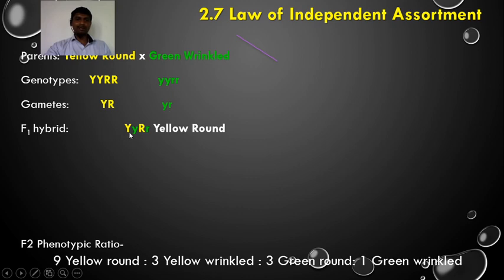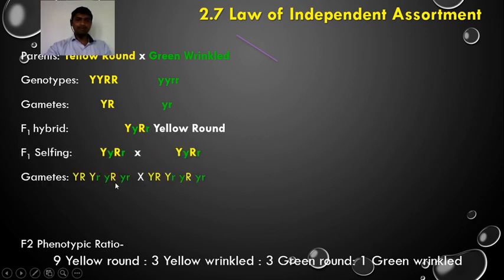In the F1 hybrid, what do we get? Capital Y, small y, capital R, small r. The phenotype is yellow round. When this F1 is selfed, 4 types of gametes are produced: capital Y capital R, capital Y small r, small y capital R, small y small r. Similar is the case for the other parent, because it is selfing, it is self-pollinated. Now we get the F2 generation in 16 different combinations.